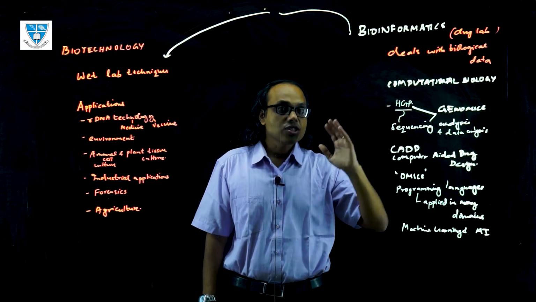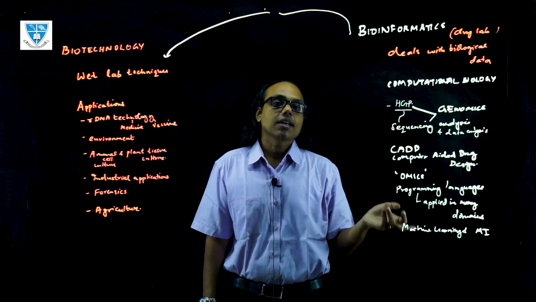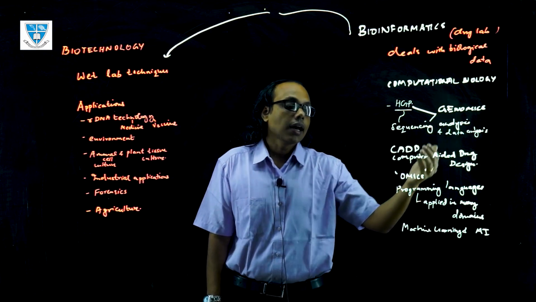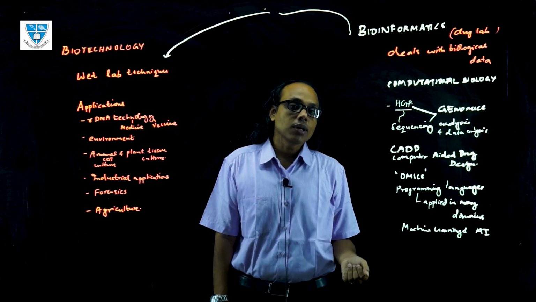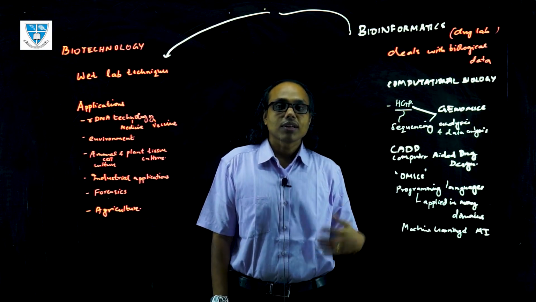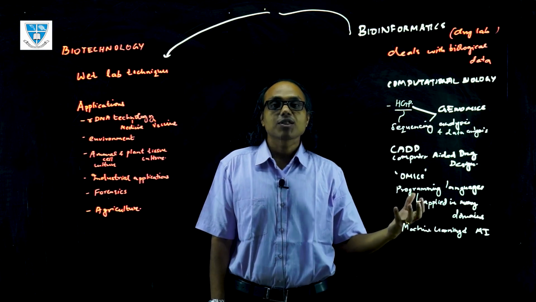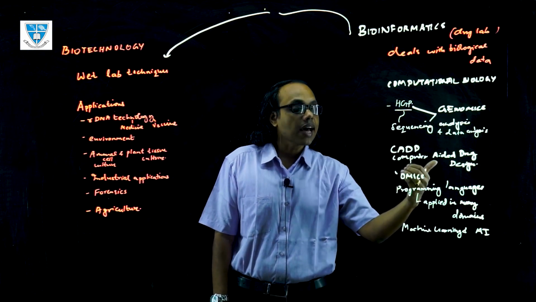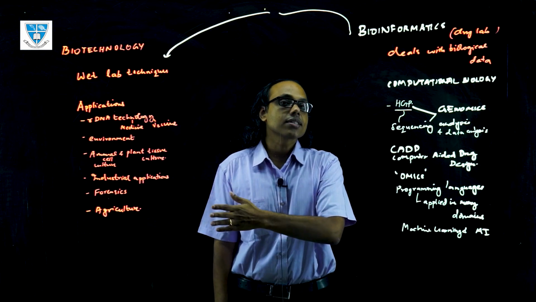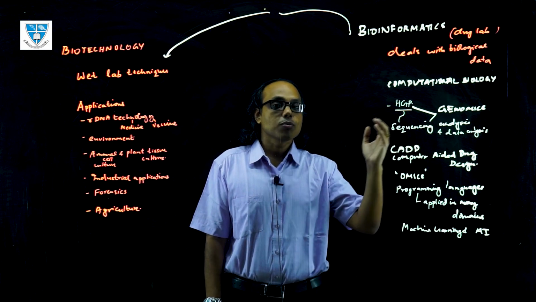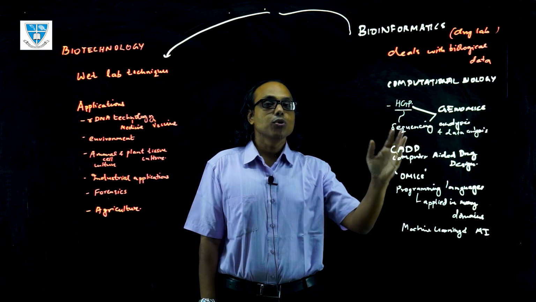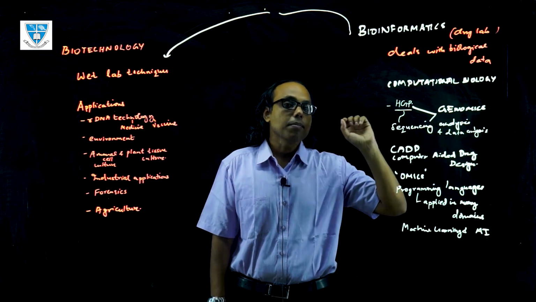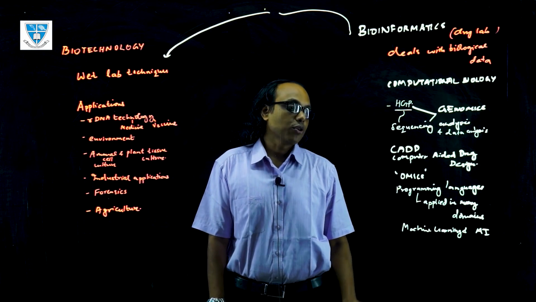Not just genomics, the omics era also includes the proteome. The genome is with respect to the DNA and the proteome is with respect to the protein. There is also the metabolome, there is the integromics. There are various omics technologies which are made possible because of the data generated. This data is generated using wet lab techniques, and now these data are going to be handled by the people who do bioinformatics. So data analysis is one important aspect of bioinformatics.